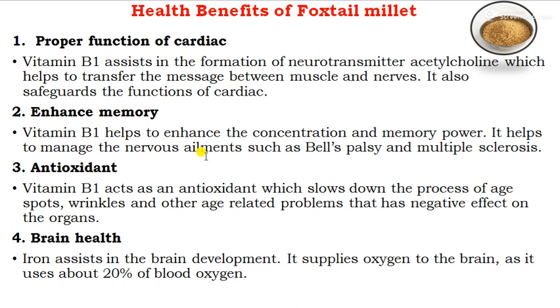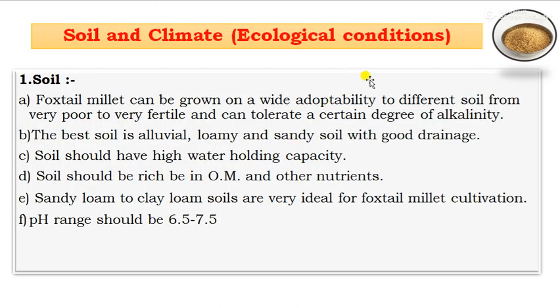Then third one is antioxidant. Vitamin B1 acts as an antioxidant, which slows down the process of aging, age spots, wrinkles and other age related problems that have a negative effect on the organs. And also brain health: the iron assists in brain development. It supplies oxygen to the brain, as it uses about 20% of the blood oxygen. These are the health benefits of foxtail millet: proper function of the cardiac system, enhanced memory, antioxidant, and brain health.